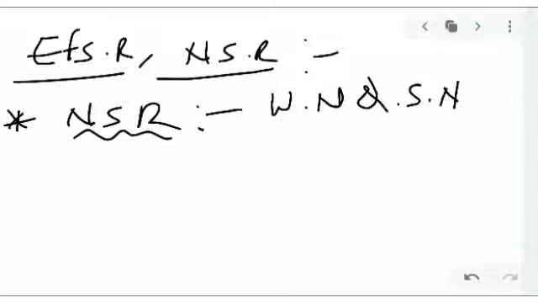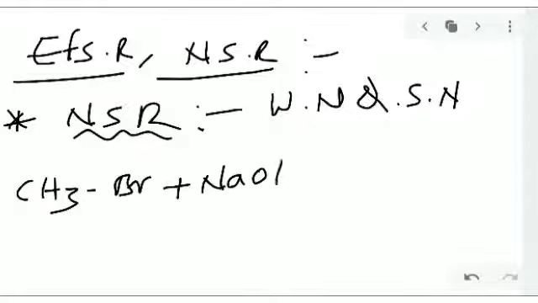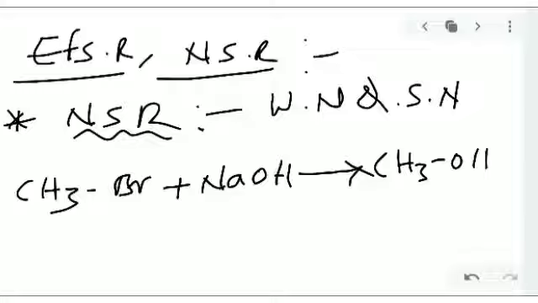Let us see an example. The first is methyl bromide with the weaker nucleophile sodium hydroxide. It is replaced to give CH3OH, methanol, and sodium bromide will be formed.